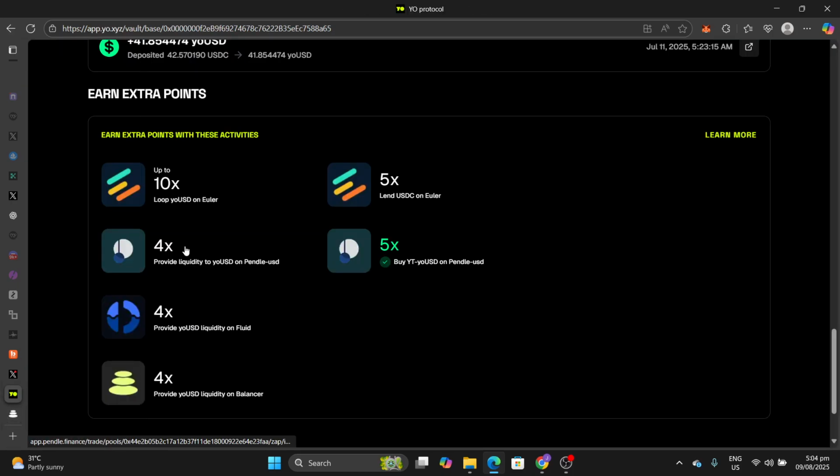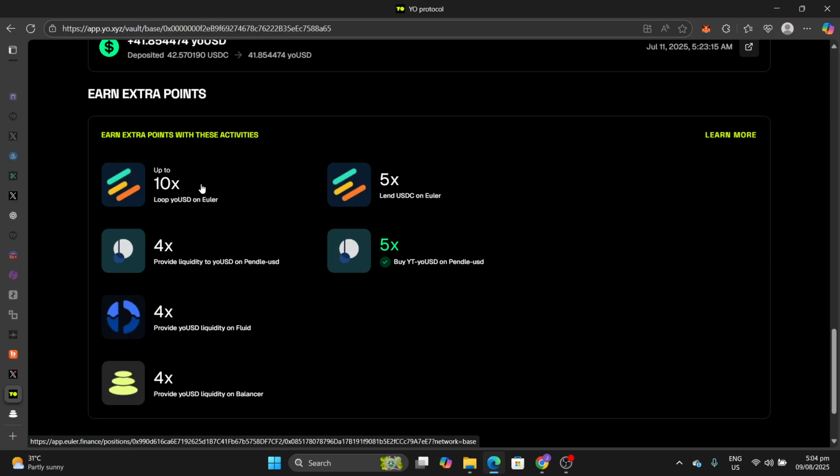There are a bunch of strategies here. This one is providing liquidity on Fluid. Generally you may want to target vaults, partner projects that are tokenless. I don't know if Fluid is tokenless; I'm not very sure. Euler, I don't think it's tokenless.